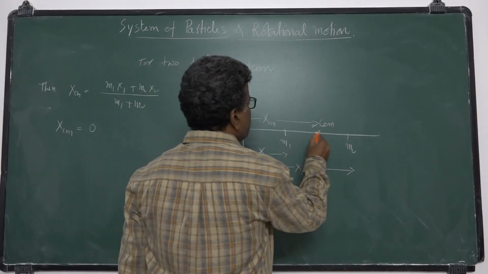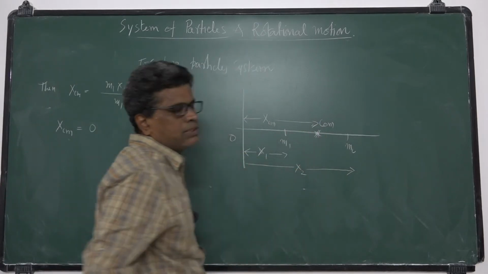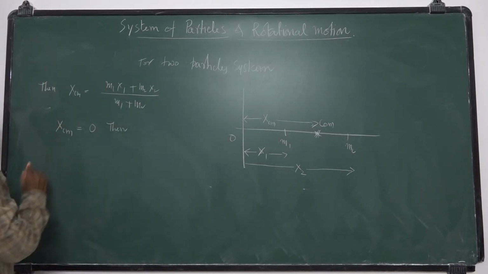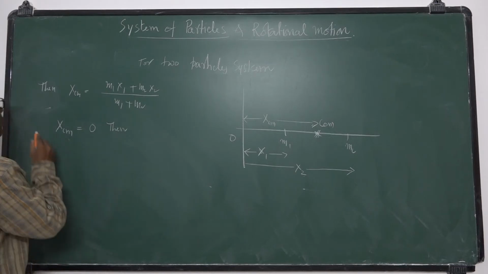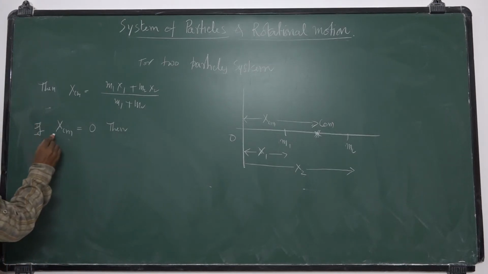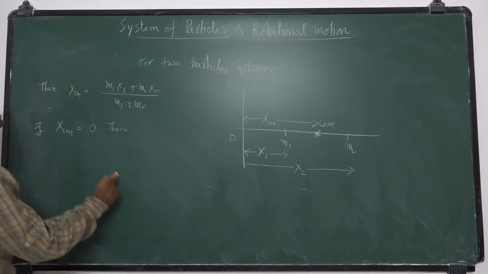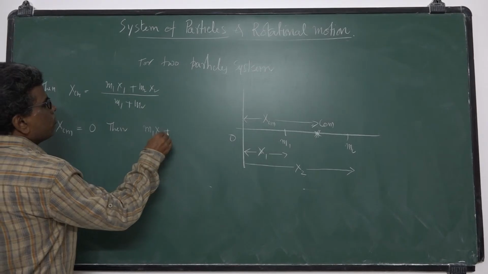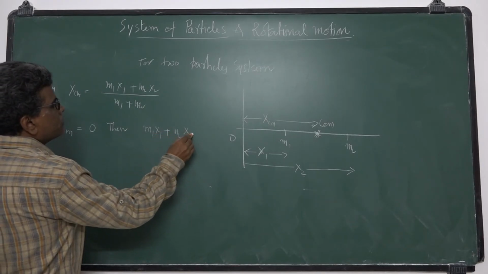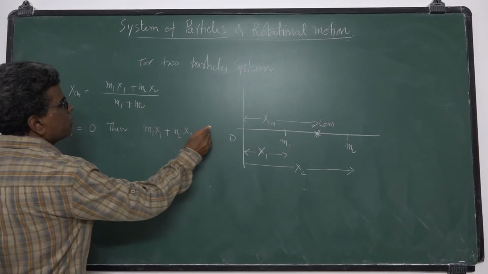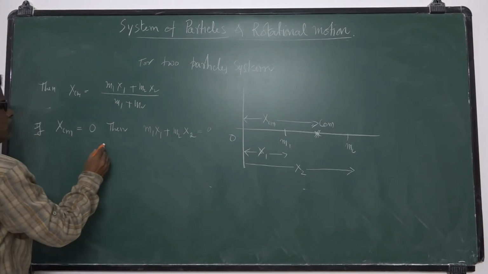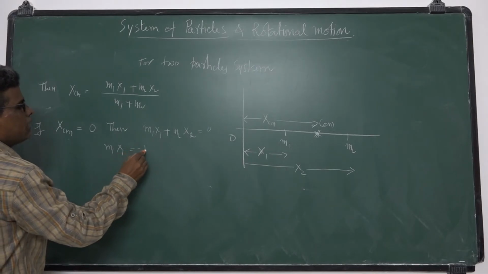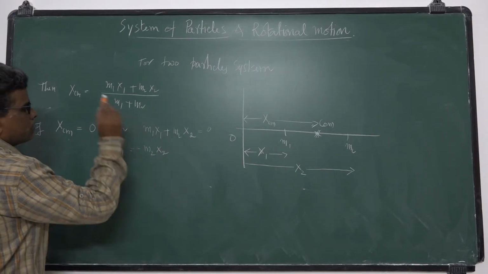That means the origin lies at the center of mass. Then 0 is equal to M1 x1 plus M2 x2. So M1 x1 is equal to minus M2 x2.